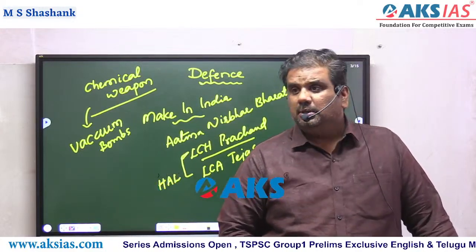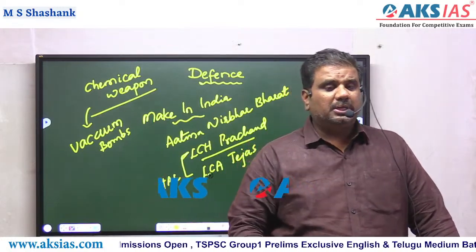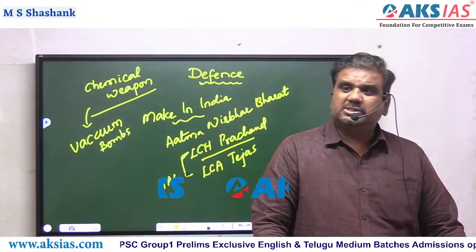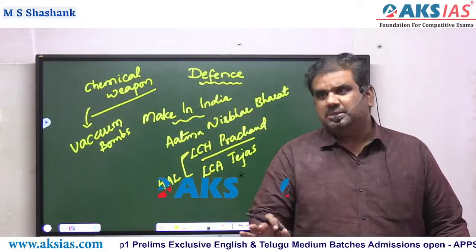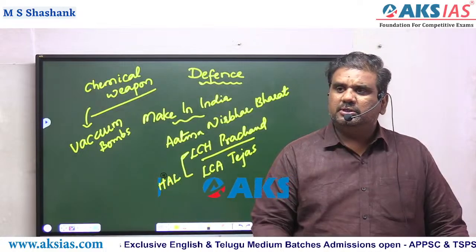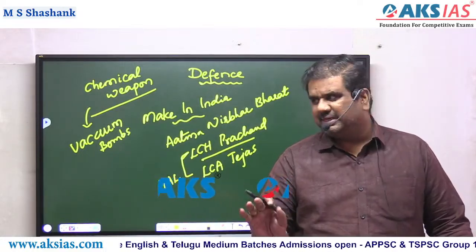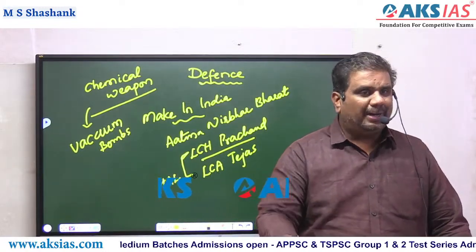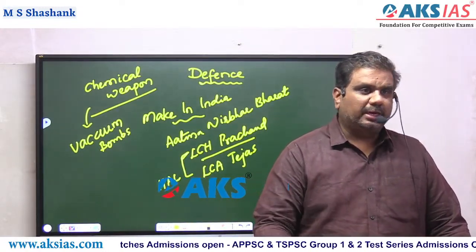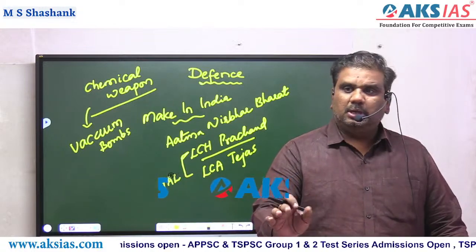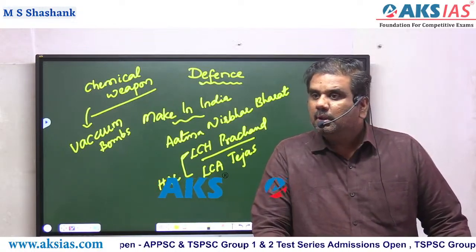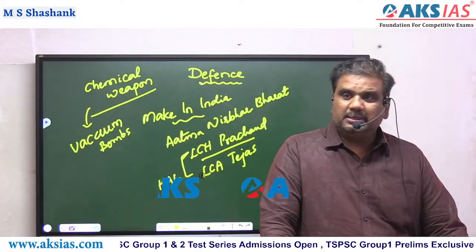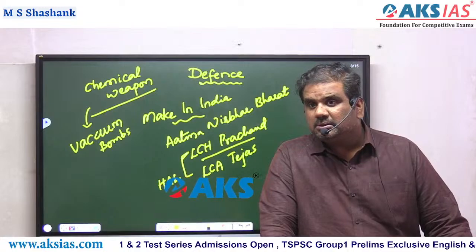Suppose you're talking about one particular chemical, phosgene, and mustard gas. These two are the poisonous gases which were used for the very first time by Hitler during the Second World War, particularly mustard gas. But as of today, we are talking about one more gas which is known as sarin gas. Now, what is this sarin gas?